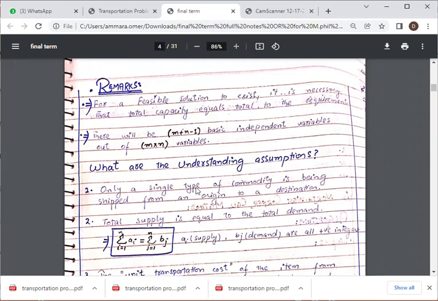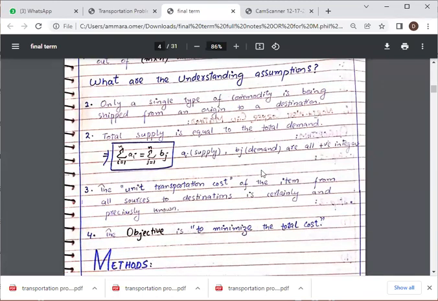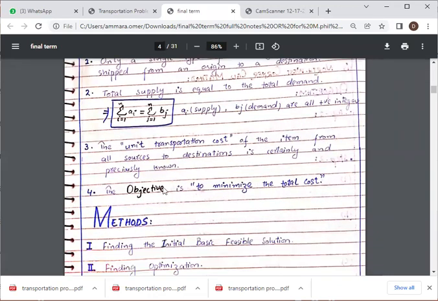Only a single type of commodity is being shipped from an origin to a destination. Total supply is equal to total demand: the sum of ai is equal to the sum of bj. Here ai represents supply and bj represents demand, and they are all positive integers. The unit transportation cost from all sources to the destinations is currently and precisely known. The objective is to minimize the total cost.